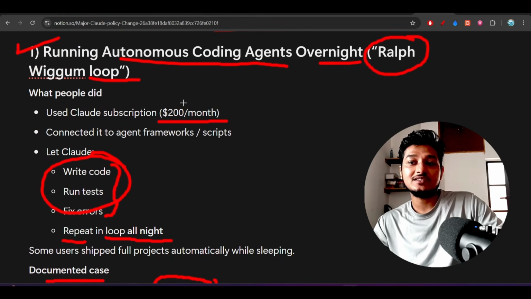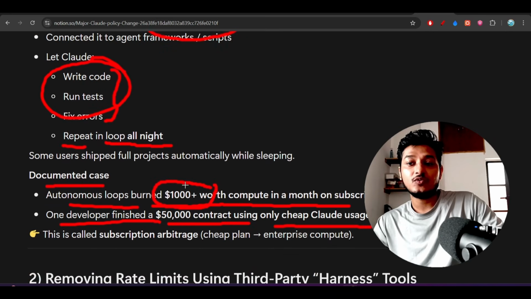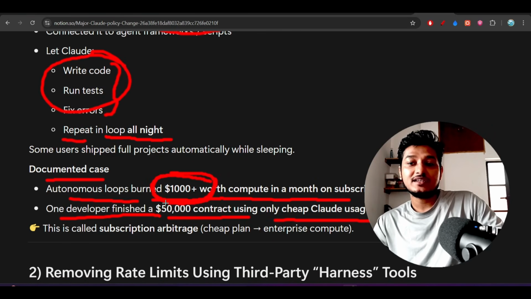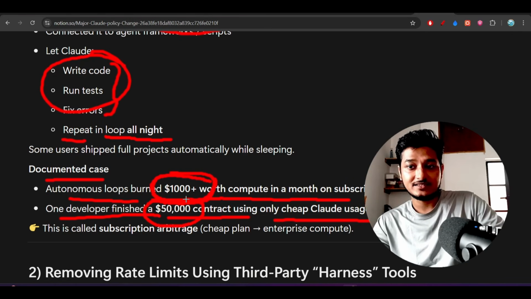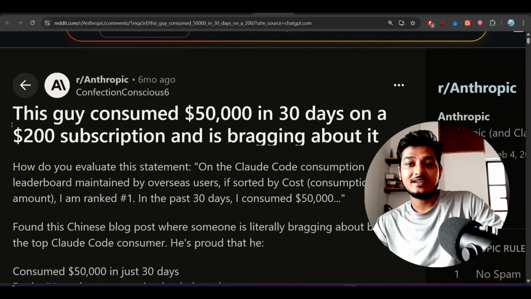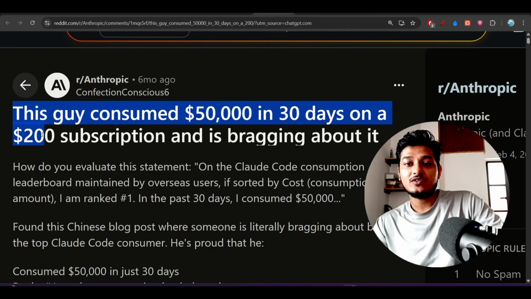Means you have only this $200 per month subscription of Claude, and you are wasting Anthropic's $1,000 plus worth of compute, and you are taking a 50,000 plus dollar contract from a client, let's say. So that means you are making the profit, but Anthropic cannot make the profit. And that's why some days ago this post went viral that this guy consumed 50,000 plus dollars in 30 days on a $200 subscription and is bragging about it.